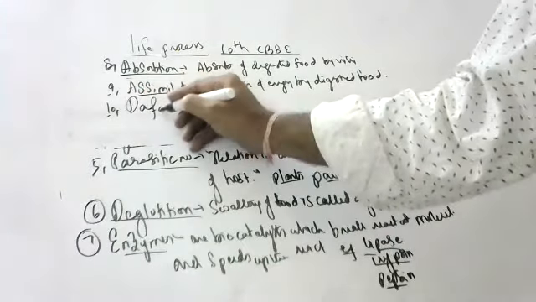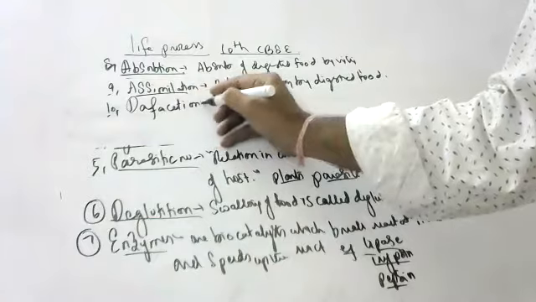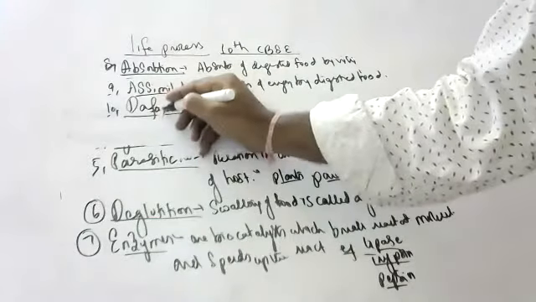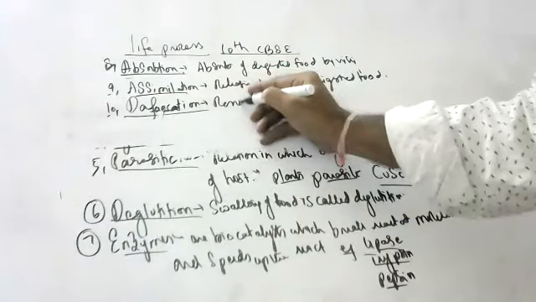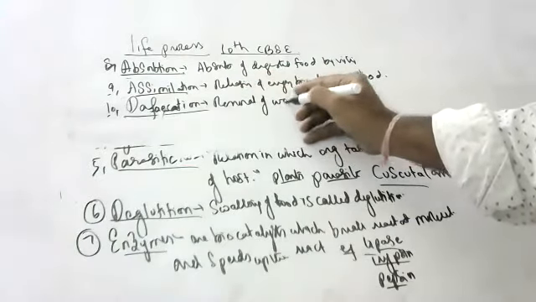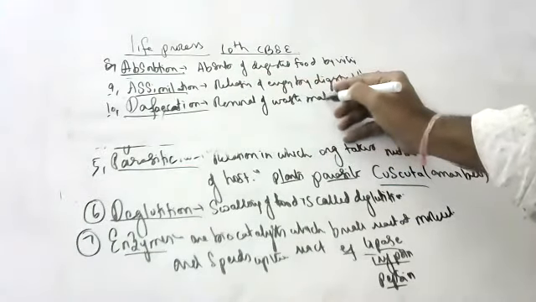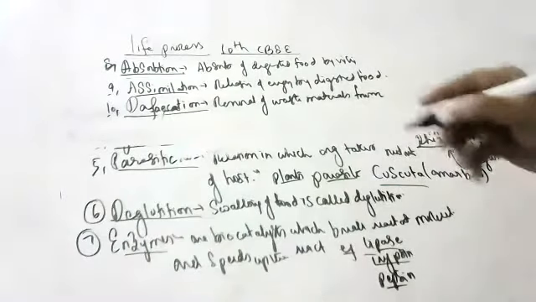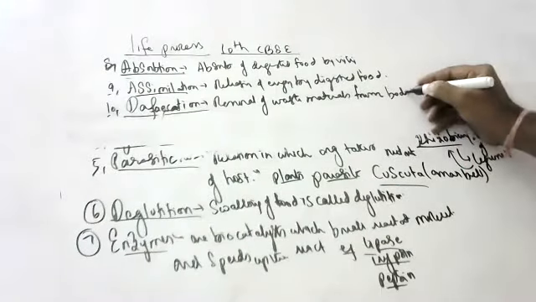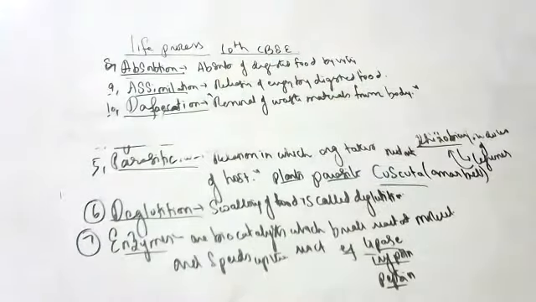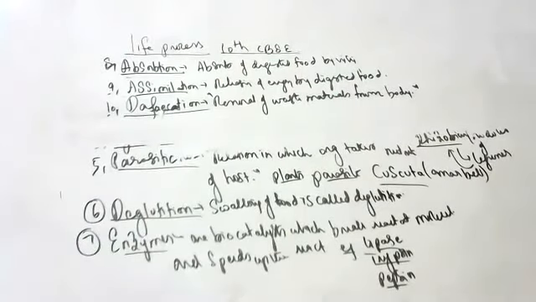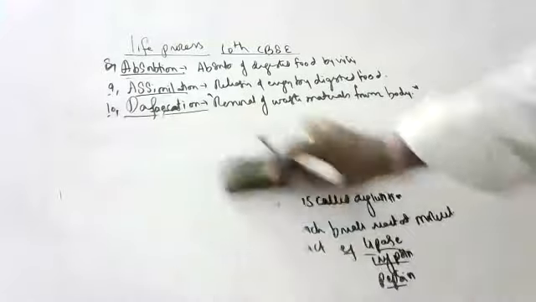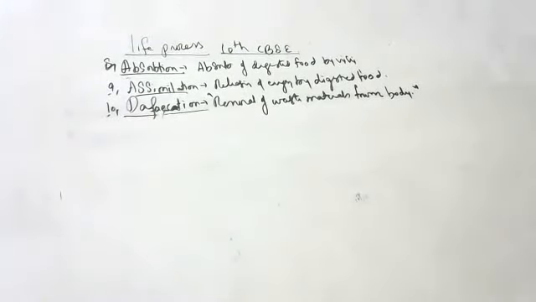Next, defecation. What is defecation, children? Defecation means removal of waste materials from the body. Removal of waste materials from the body is excretion, but in scientific terms, removal of waste substances and undigested food from the body is called defecation.